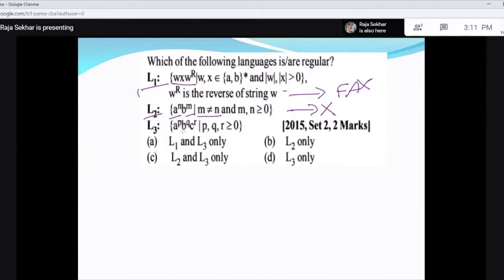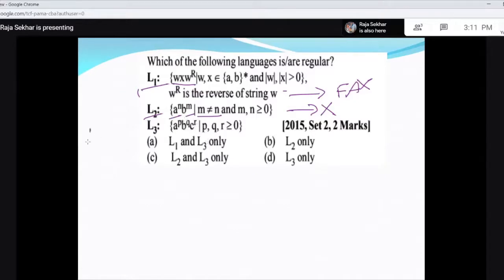Now A power P, B power Q, C power R, where P, Q, R are greater than or equal to 0. There is no restriction on the A's, B's and C's. You can have an arbitrary number of A's, B's and C's.